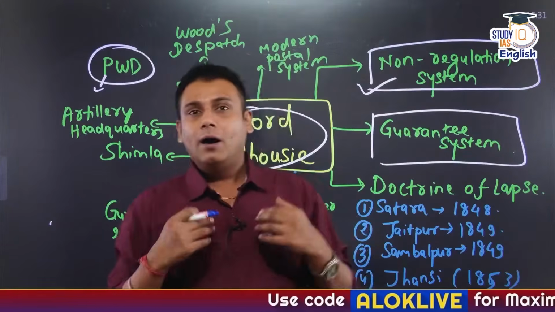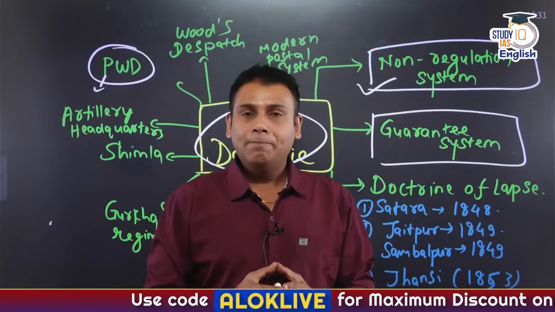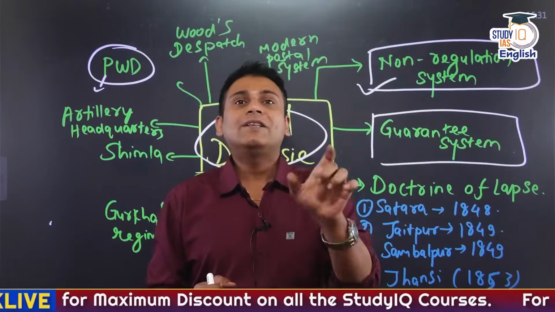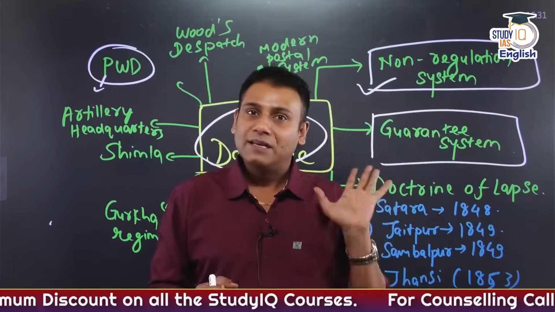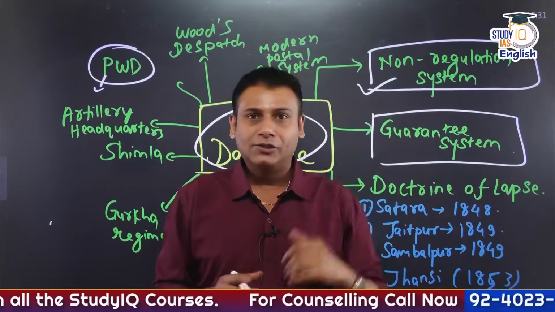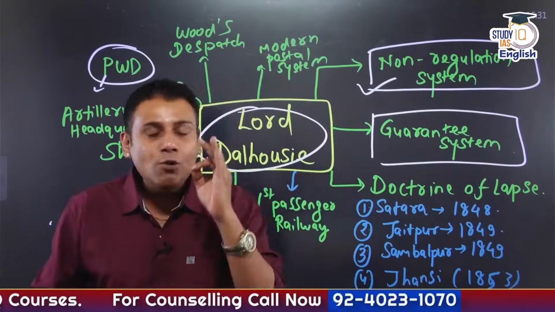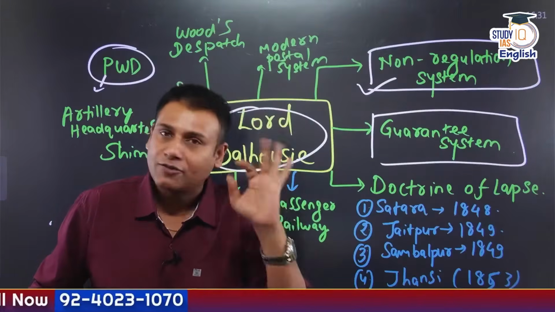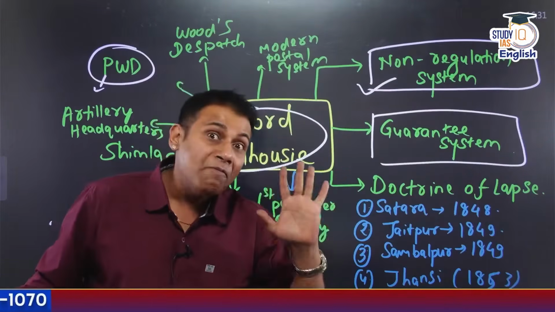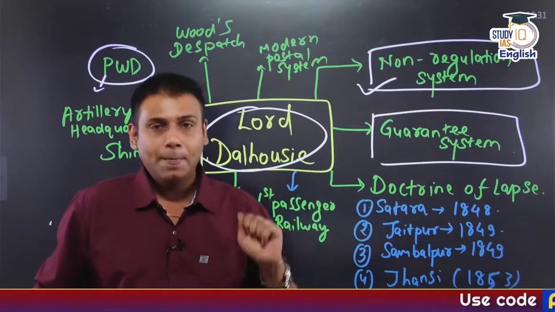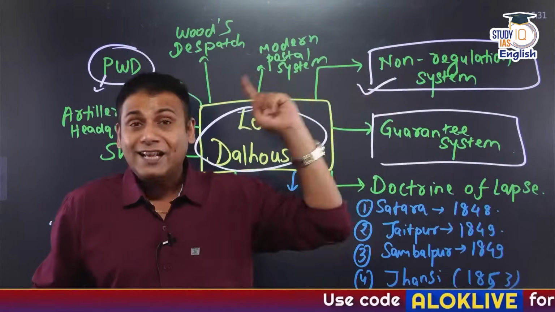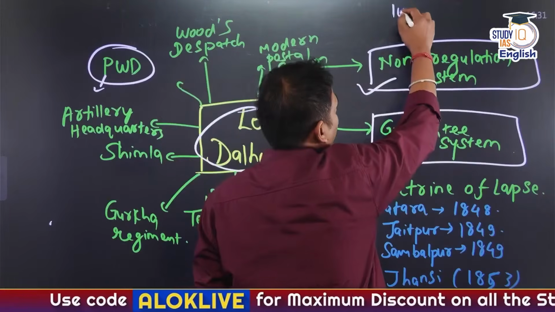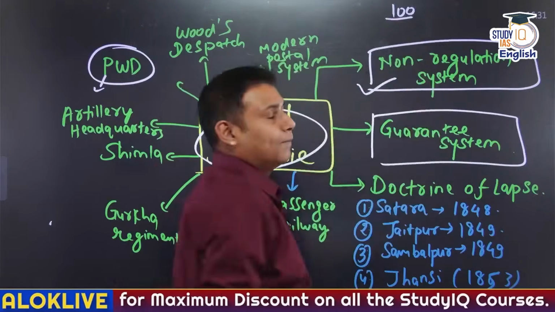Suppose I'm an investor. Now, the English East India Company will say to me, you invest rupees 100 in Indian Railways for the next 20 years, and on an annual basis, we will give you at least 5% interest rate. Minimum 5%. And that too for the next 20 years as well.